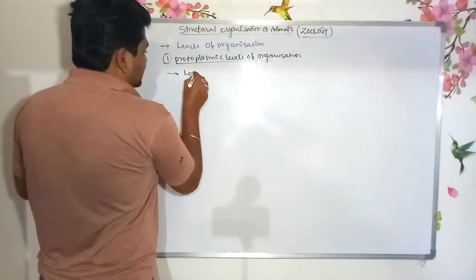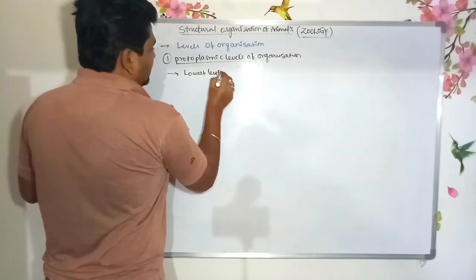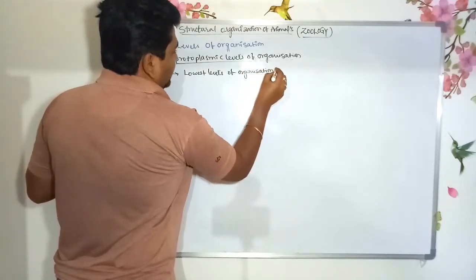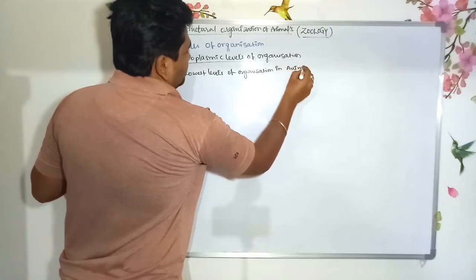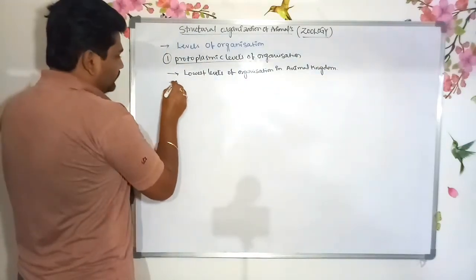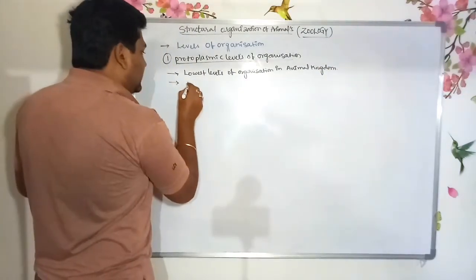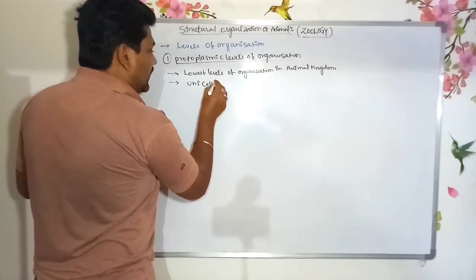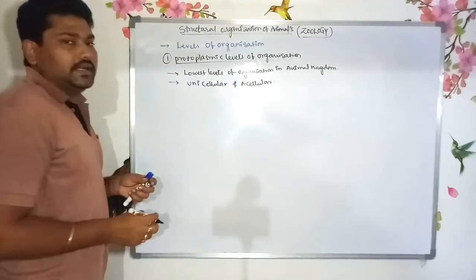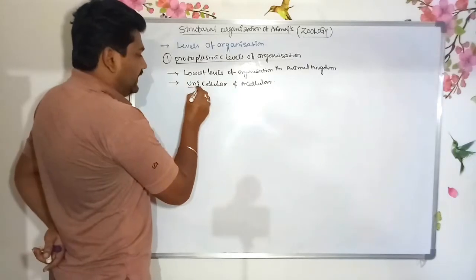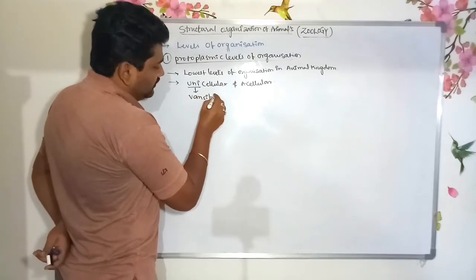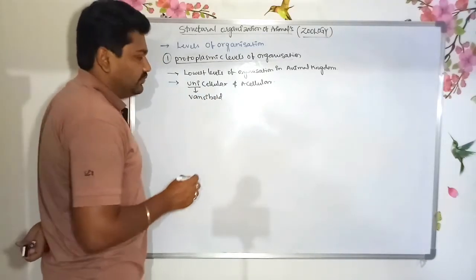It is the lowest level of organization in the animal kingdom. These are commonly known as unicellular or acellular organisms. The word unicellular was given by Von Siebold.